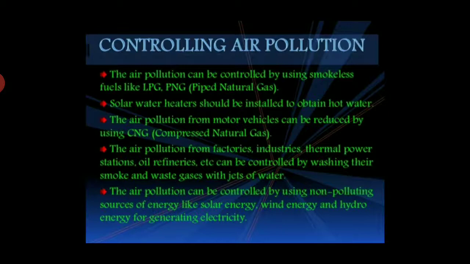Air pollution from factories, industries, thermal power stations, oil refineries, etc. can be controlled by washing their smoke and waste gases with jets of water. It can also be controlled by using non-polluting sources of energy like solar energy, wind energy and hydro energy for generating electricity.